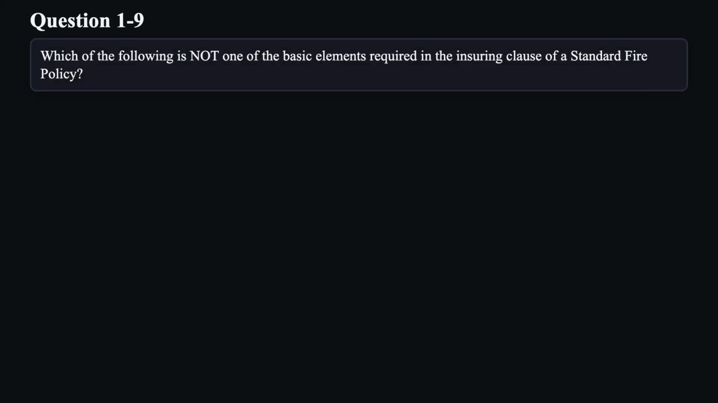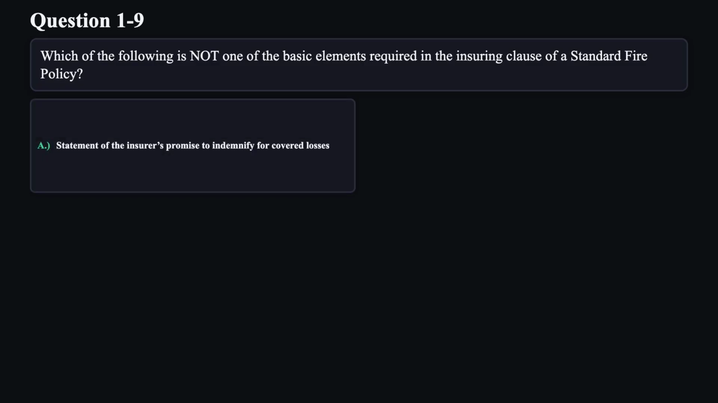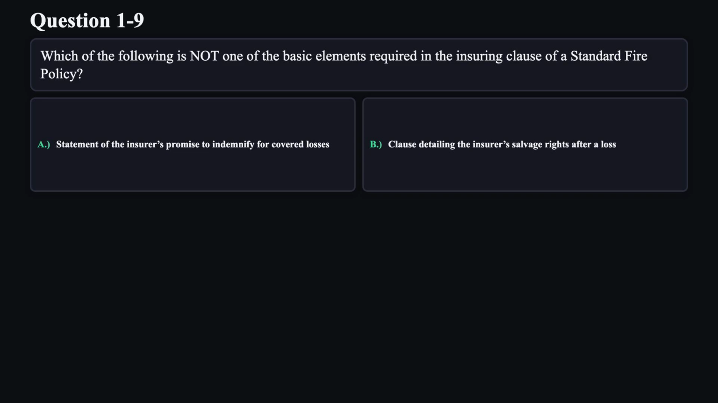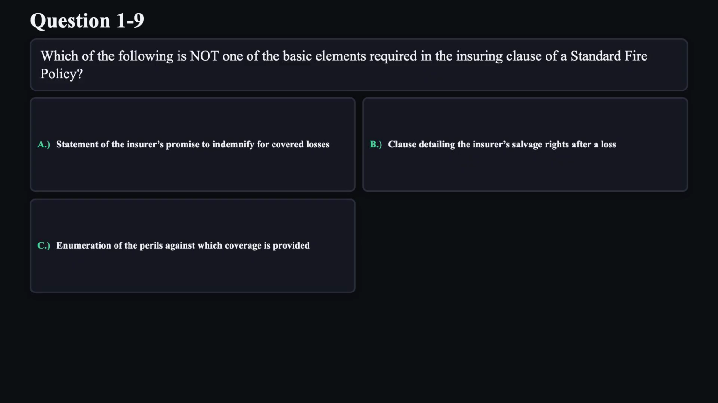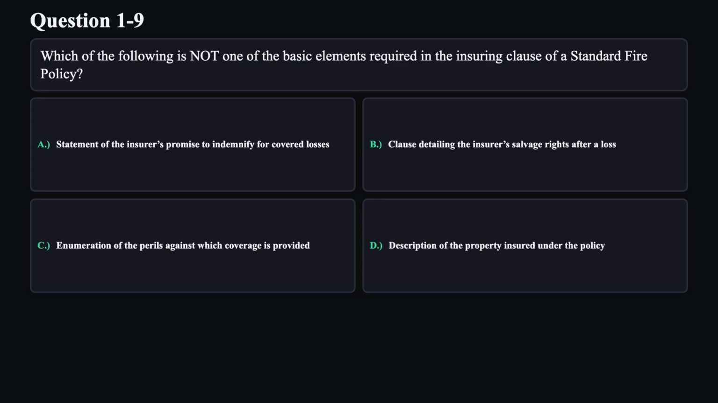Question 9. Which of the following is not one of the basic elements required in the insuring clause of a standard fire policy? A. Statement of the insurer's promise to indemnify for covered losses. B. Clause detailing the insurer's salvage rights after a loss. C. Enumeration of the perils against which coverage is provided. D. Description of the property insured under the policy.